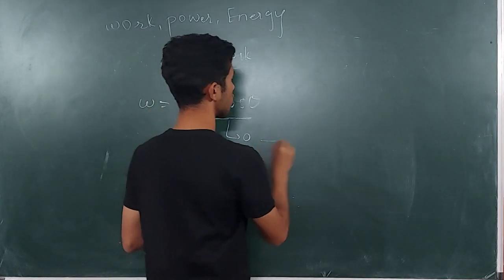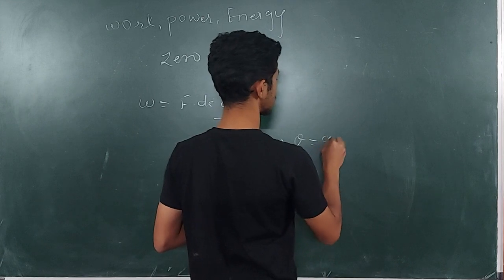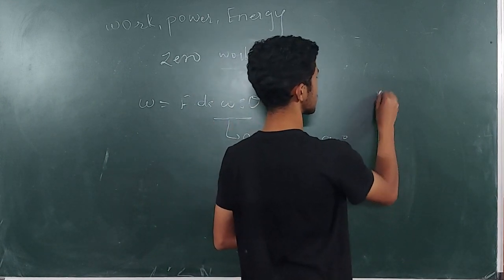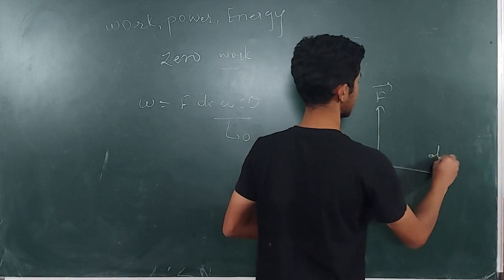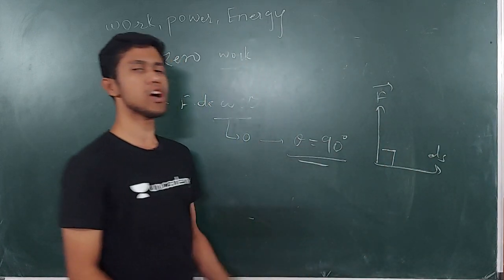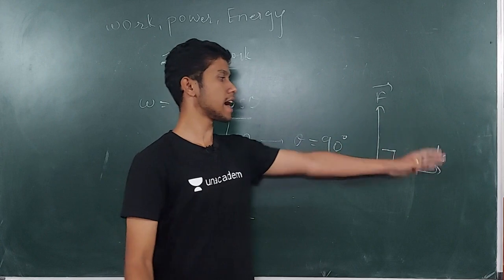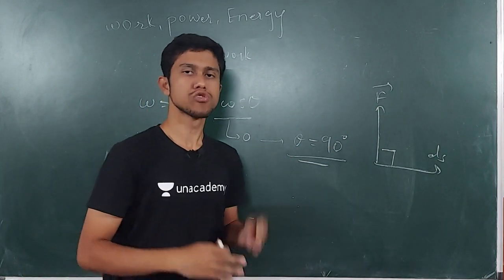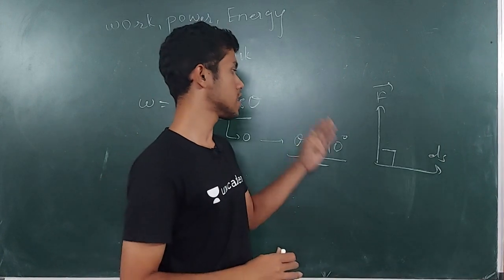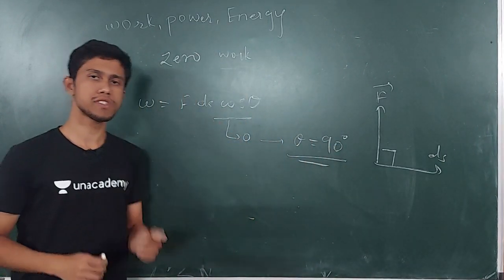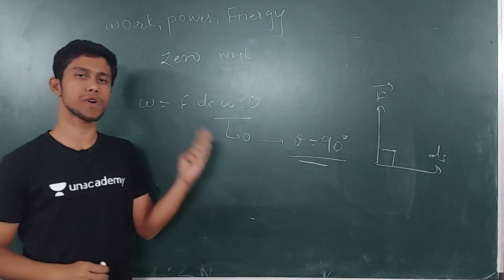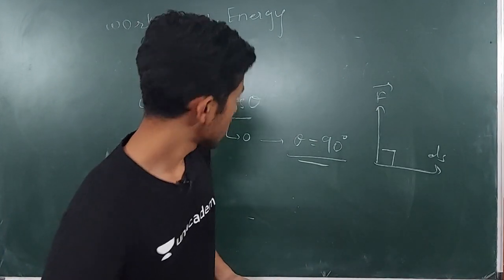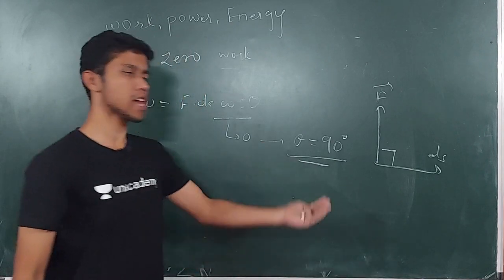Cos theta will be 0 when theta is equals to 90 degree, or the angle between the force and the ds is going to be 90 degree, or I can say the force and ds are going to remain perpendicular. So in all such cases, the value of work is going to be 0, and this will be called as a 0 work, or the work is 0. So this is the thing which I have told in the opposite manner.